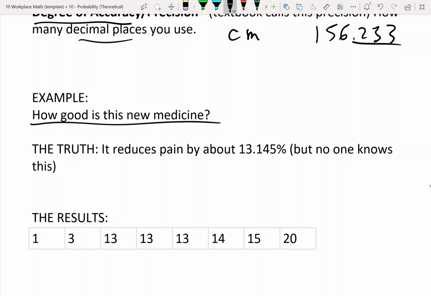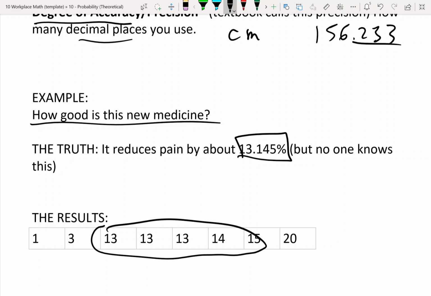But let's just say in this situation, the pain people have will be reduced by 13.145%, but we don't know that. We did an experiment where we asked a bunch of people to take the medicine and say how much their pain was reduced by. These were the results. So as you can see, if we found the average, a lot of these results are pretty similar. So these results are fairly accurate.